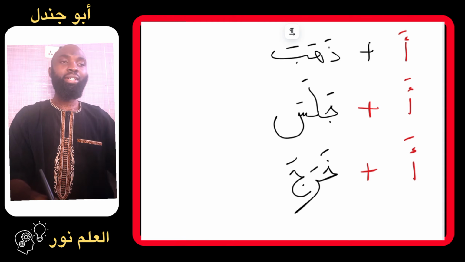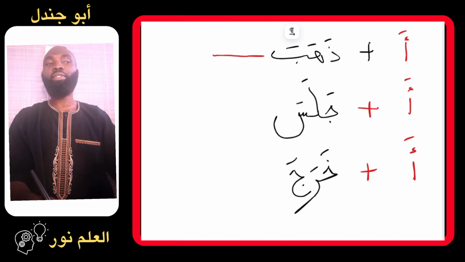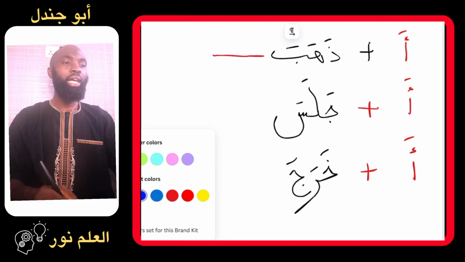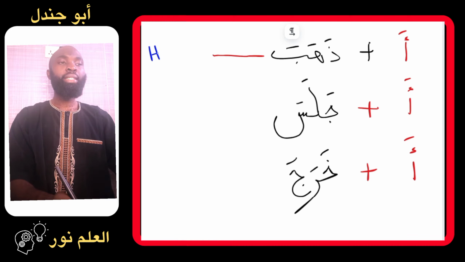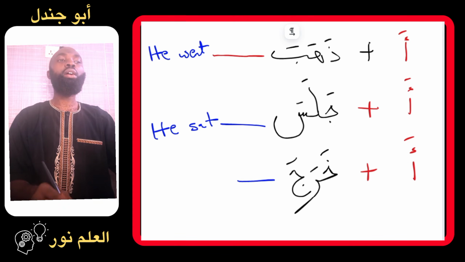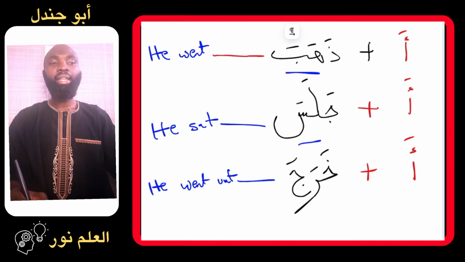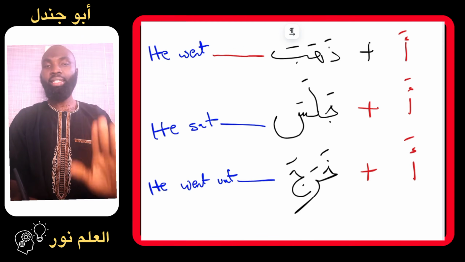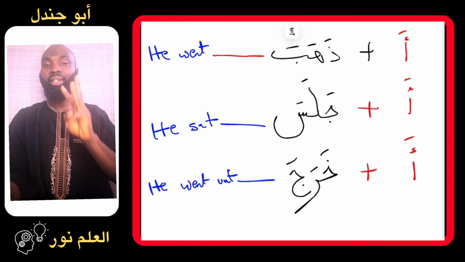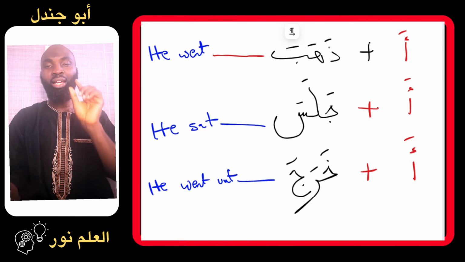But before that, first, this verb dhahaba here, which is the first verb, what is the meaning from what we had discussed earlier? It means he went. So dhahaba means what? He went. The word jalasa, it means he sat, because these three words are for the third person, male singular. Kharaja means he left, or we can say he went out. So since these are the meanings of these three verbs, and you can see that each of them has three letters each. So all of them have three letters. This means that these verbs are from the triliteral verbs, which we call the as-thulathi al-mujarrad.